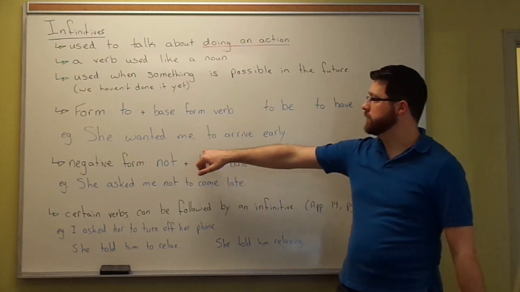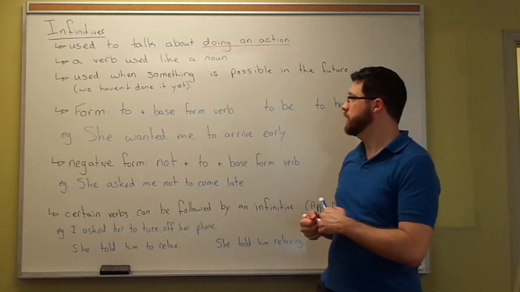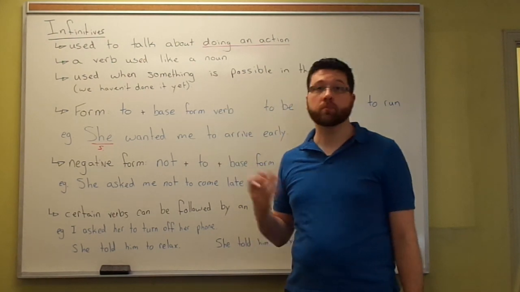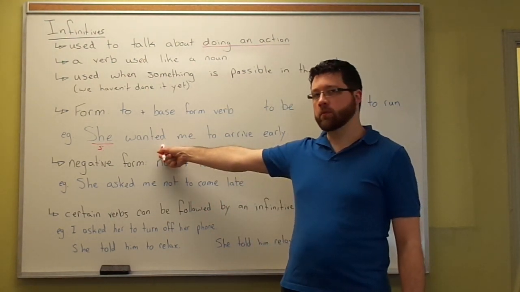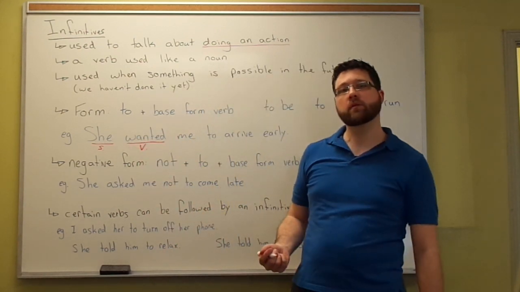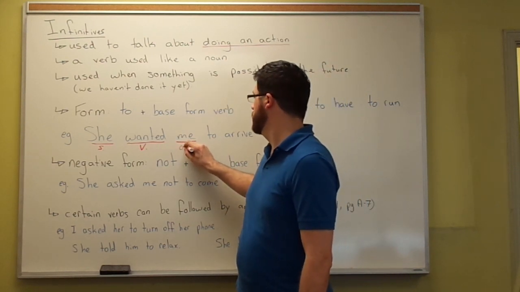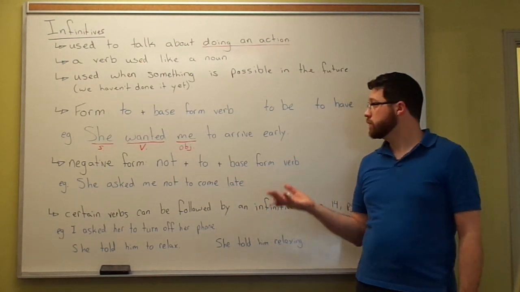So, for example, she wanted me to arrive early. She, here, is our subject. It's a pronoun. What's wanted? Wanted is our main verb. And of course we have an object. Right? She wanted who? Me.